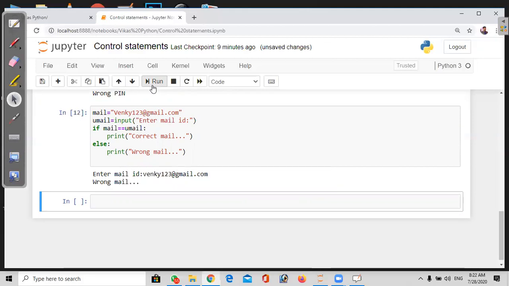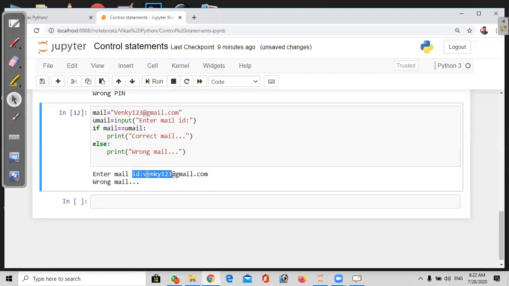Wrong mail. Actually, it looks like the same mail ID. But when you are using your Gmail account, it will accept both capital letters and small letters. So how will you achieve that?